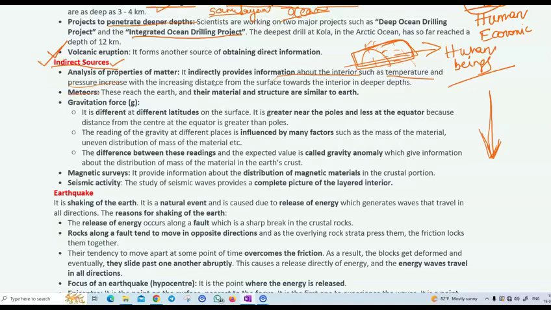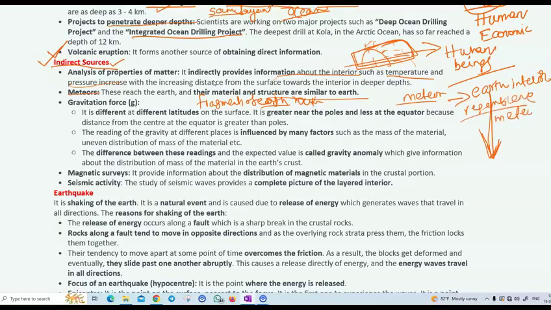Meteors are like fragments of the rock surface, similar to the structure of the earth. When we study a meteor, we can easily observe what makes up the earth surface or earth interior. So in order to make a resemblance, we study meteors.